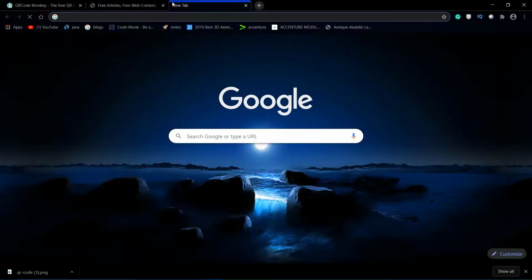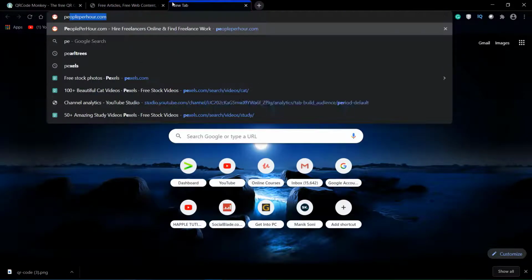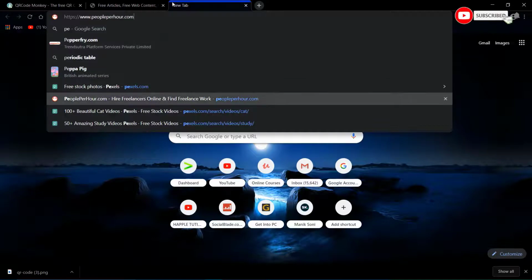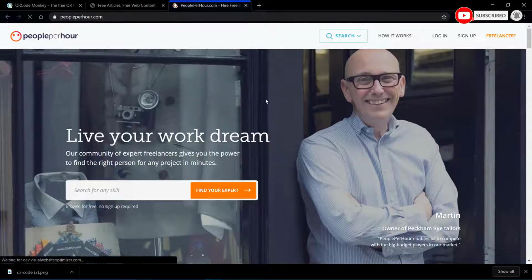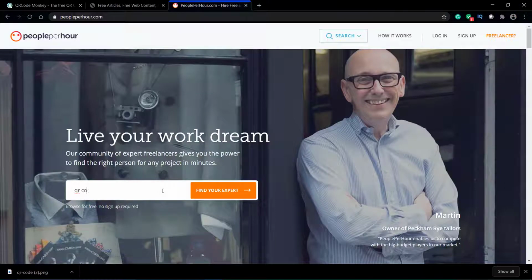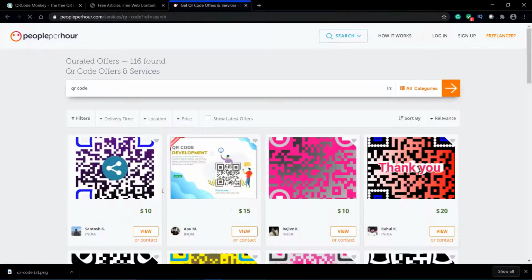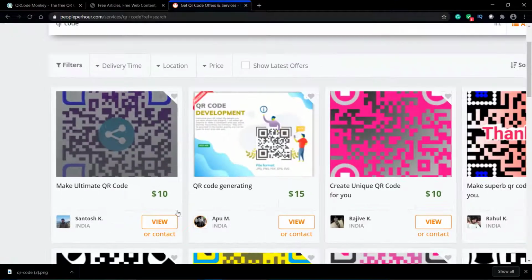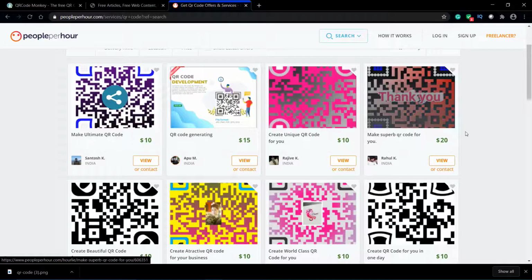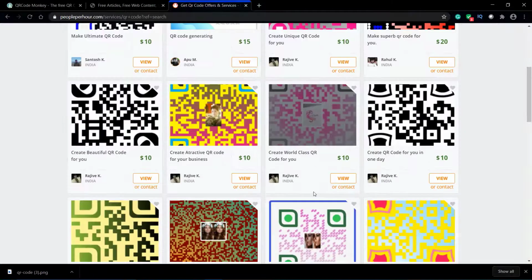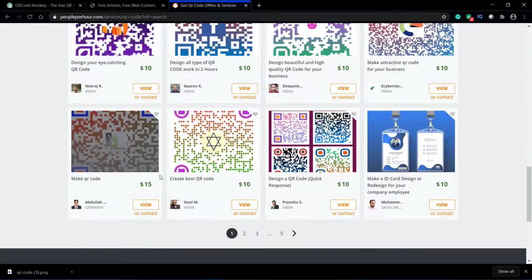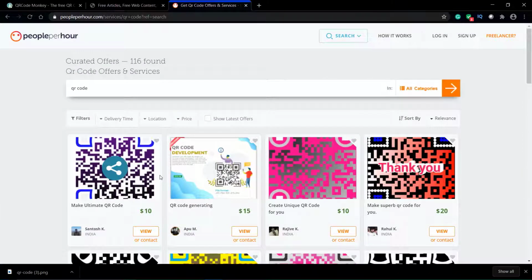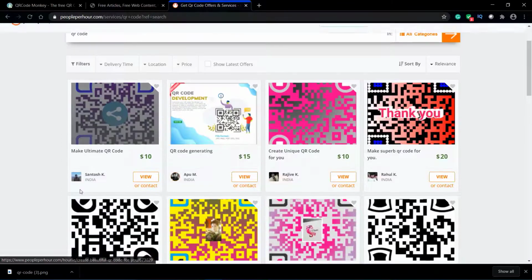Now you are asking me a question: sir, where do we sell these QR codes? You just come up here to PeoplePerHour guys. On PeoplePerHour, you just need to type QR code. You can see they are selling a $10 QR, and what they are doing is just taking a website or phone number from their client and generating QR codes for them. You can see they are doing this job greatly. It's a best way to see how we can provide lots and lots of services.